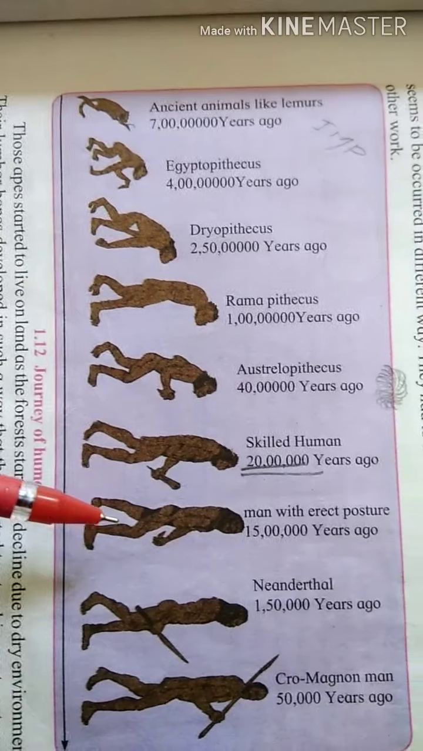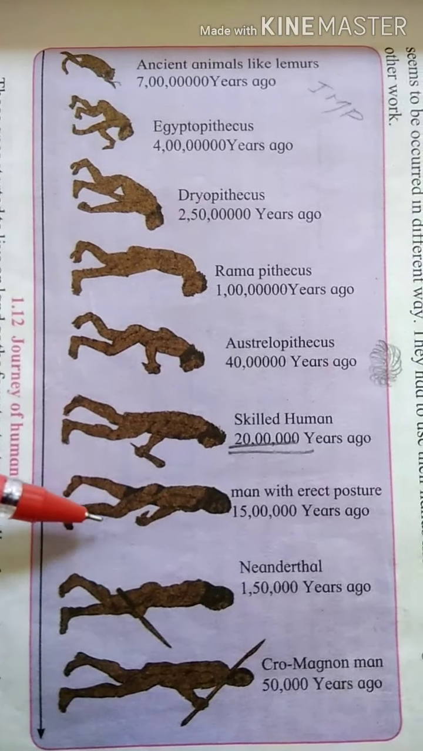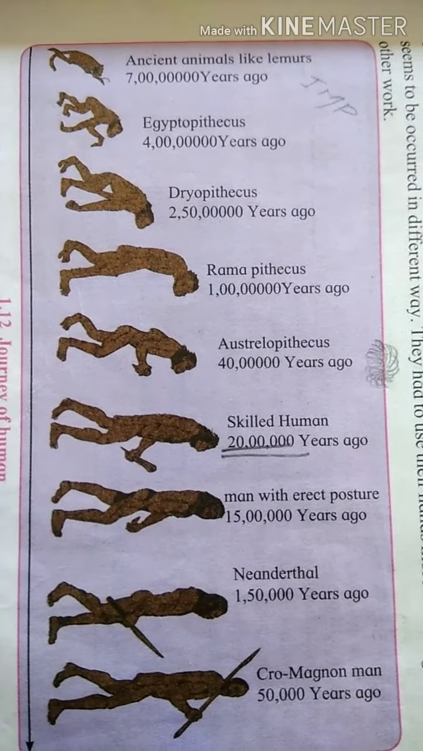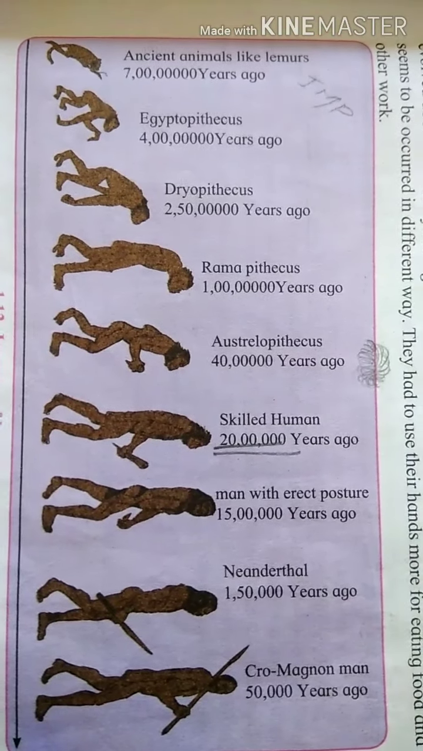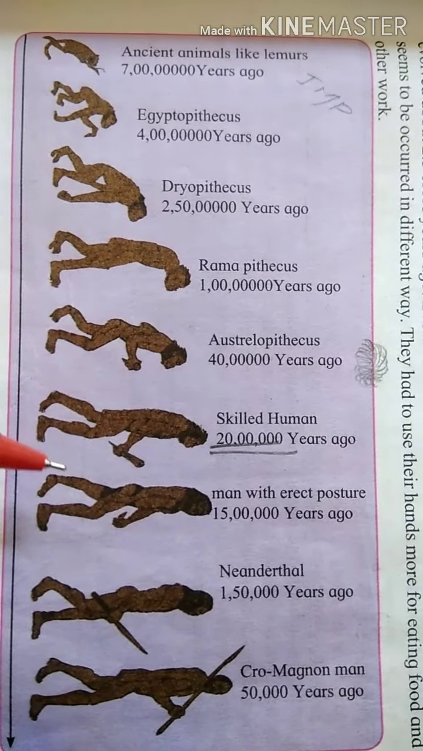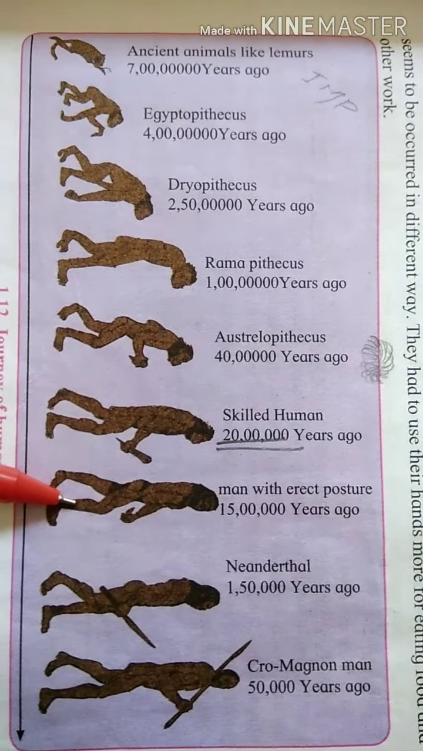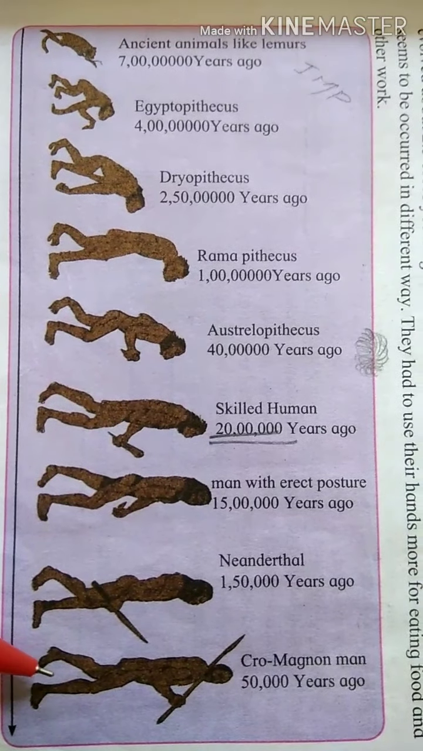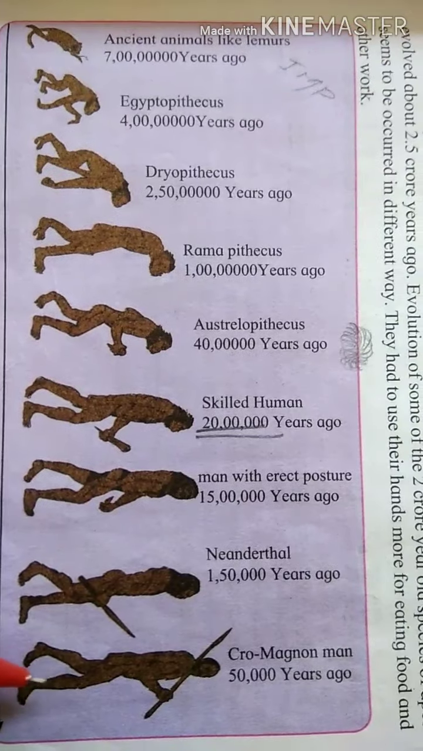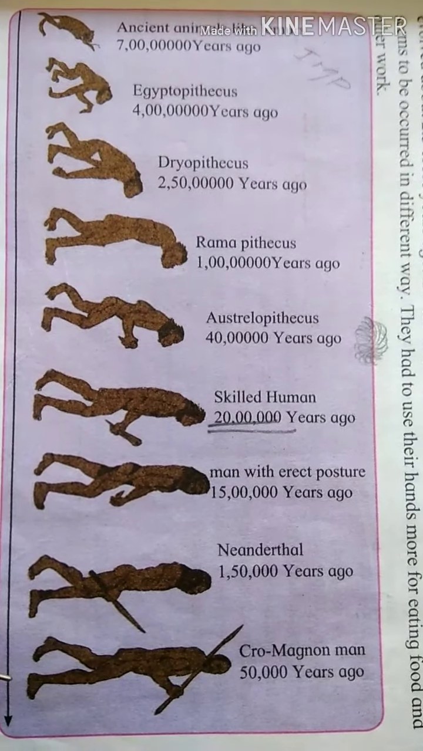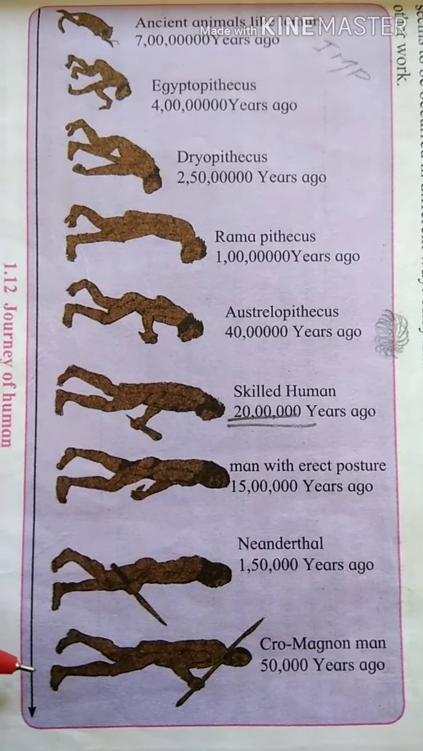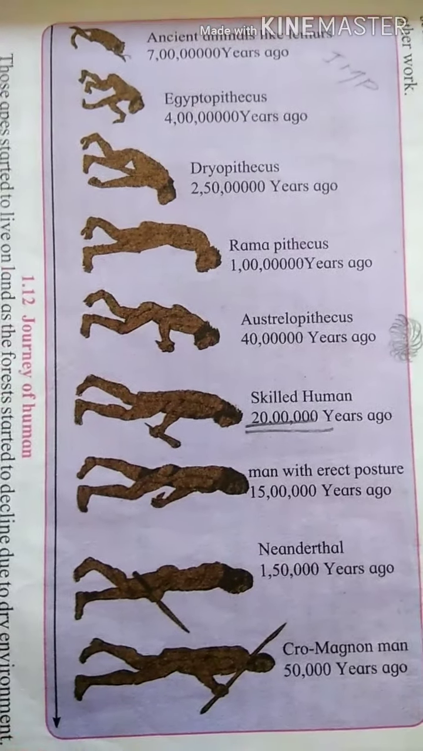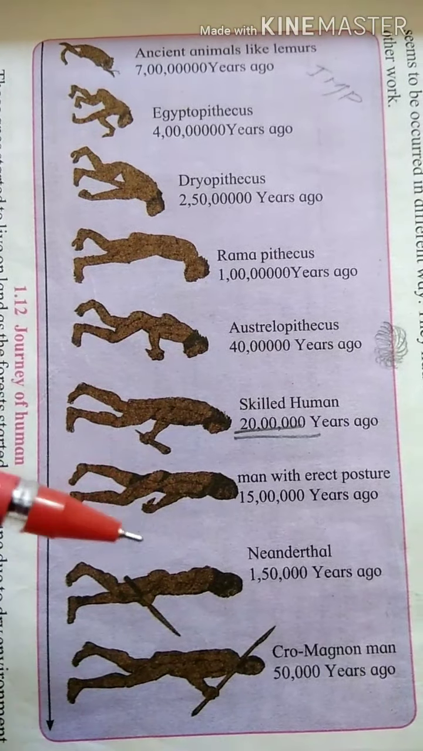Then 1.5 lakh years ago, the man was Neanderthal man. Neanderthal man had a developed brain and increased intelligence. It discovered fire, and it is called the first wise man. Then 50,000 years ago, the man is called Cro-Magnon man. The features of Cro-Magnon man were that he was the modern ancestor of man, wise with skills and increased intelligence. So this is the journey of humans, how they have evolved.